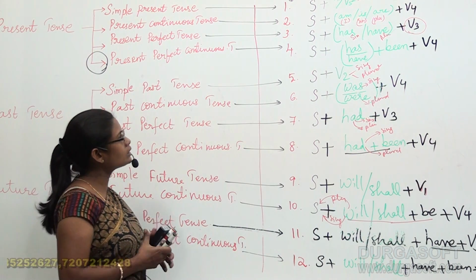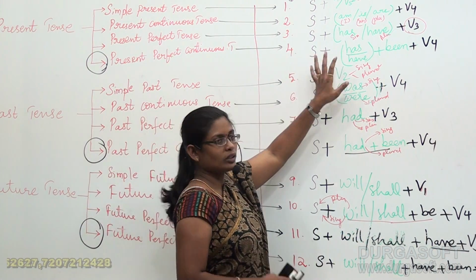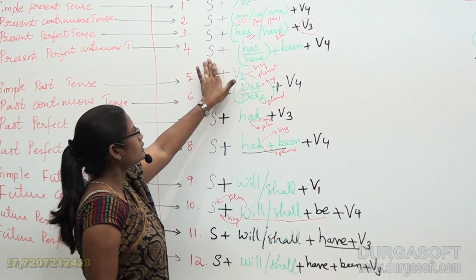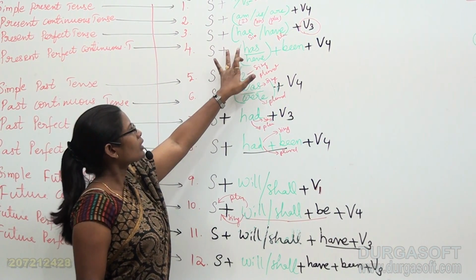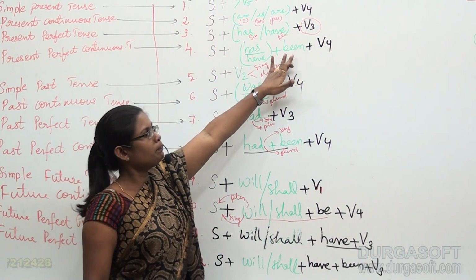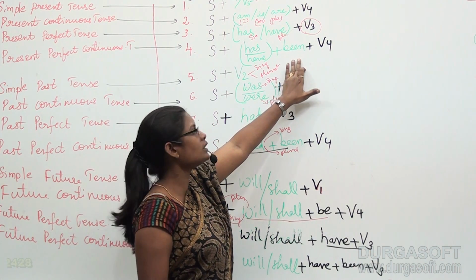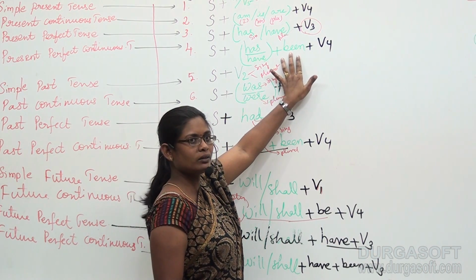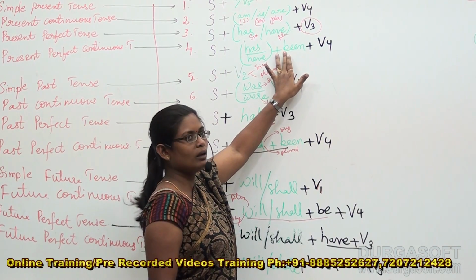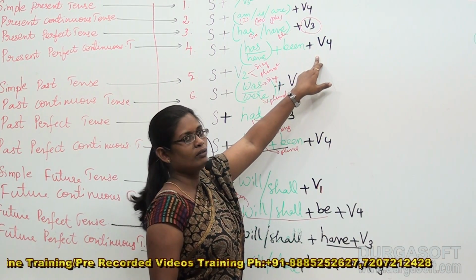So in all the continuous tenses, the structure was followed in this manner. Subject plus has or have plus been. In the perfect continuous tenses, the common thing that took place here is a word called been, followed by V4.